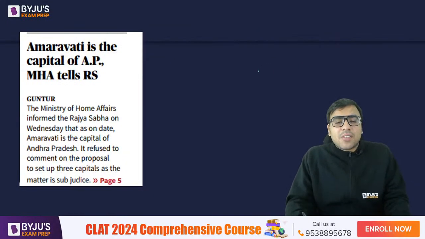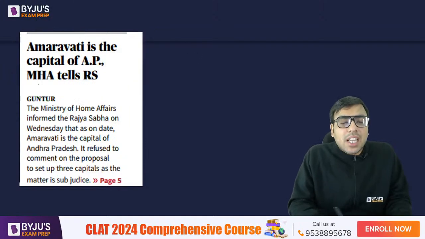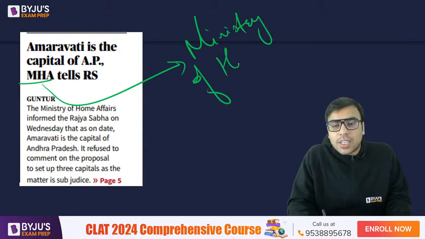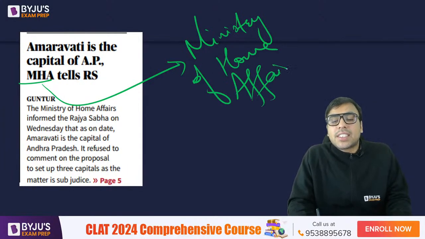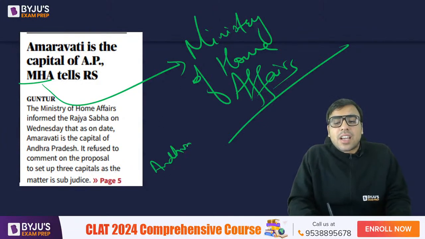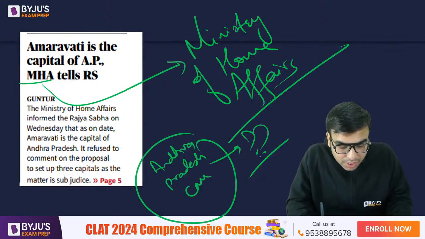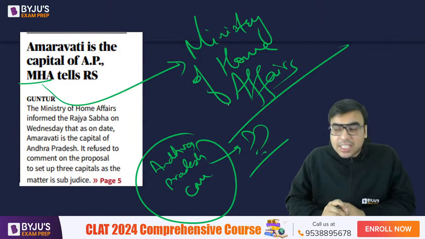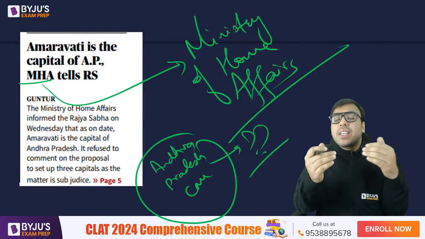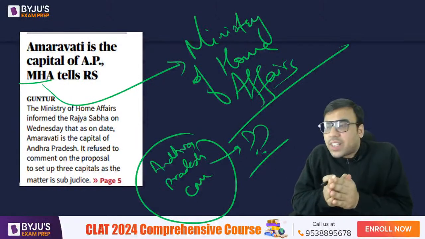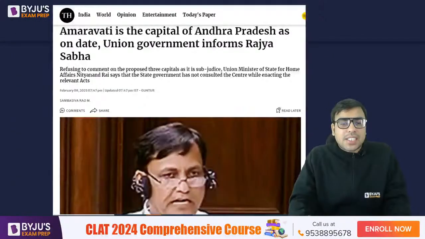Now, on the first page, there was another article: Amravati is the capital of Andhra Pradesh, MHA, that is the Ministry of Home Affairs, tells Rajya Sabha. Now, why is it interesting? Because recently, the Chief Minister of Andhra Pradesh has decided that some city will be a new capital. What is that city? Yes, you have answered the definition of repo rate correctly. Can you tell me, recently the Chief Minister of Andhra Pradesh has said that this city will be the new capital of Andhra Pradesh very soon. So what is the name of that city? Please write in the live chat.